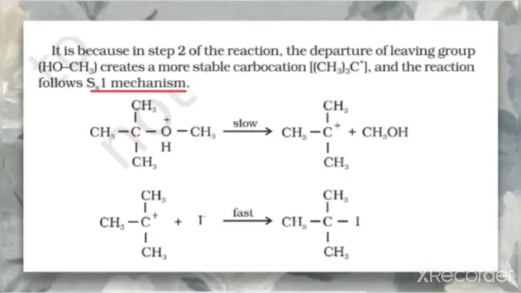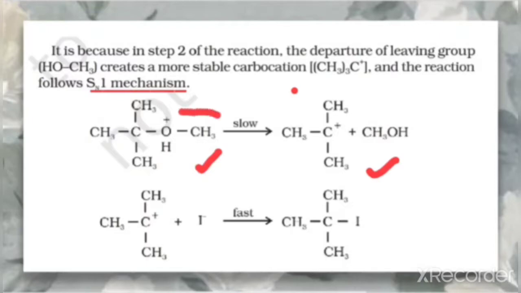But in the case of ethers which have a tertiary alkyl group, as we have discussed, in such a case, in step 2 of the reaction, the departure of the leaving group, that is the OCH3 group, creates a more stable carbocation. So this is the formation of a protonated ether that is taking place in the second step. But in the case of a tertiary alkyl group, that type of ethers, there will be a formation of a more stable carbocation.